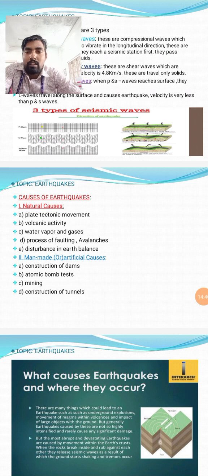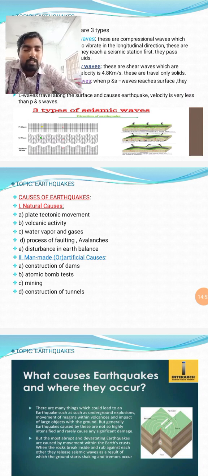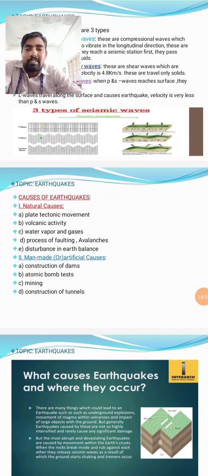And the last one, disturbance in the earth's balance. Yes, the surface of the earth may have some disturbances, or volcanic eruptions, or high pressure gas emissions, or the faulting process. All of these disturb the earth's balance and can cause earthquakes.